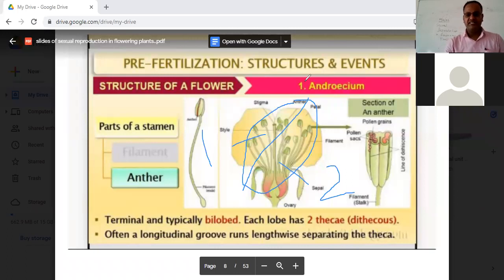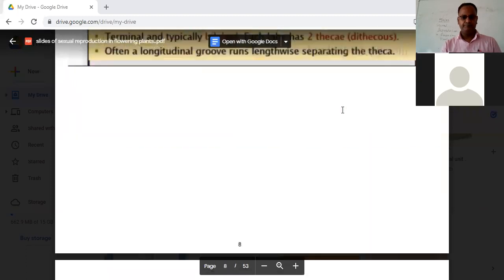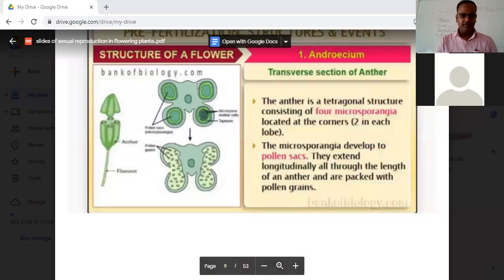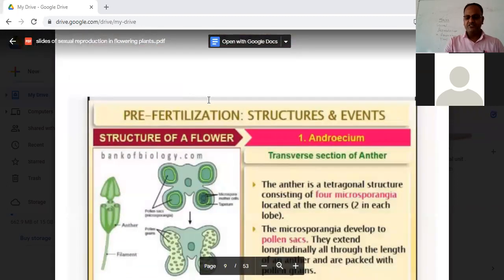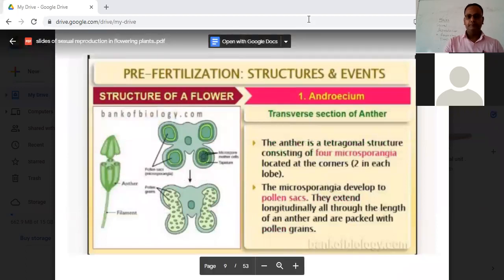Now, the second point, see, each lobe has two theca or is dithecous. What does this mean? For this, I'm moving to my next slide. See, students, when a transverse section of the anther is done, you all focus over here.